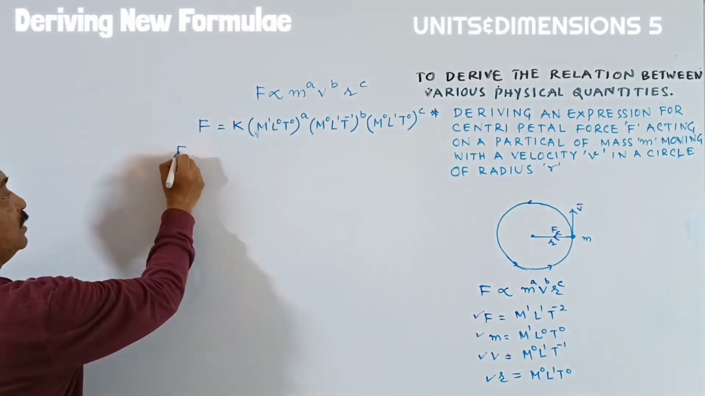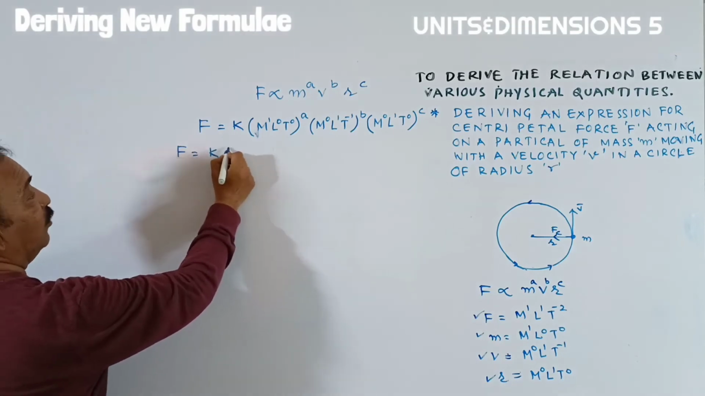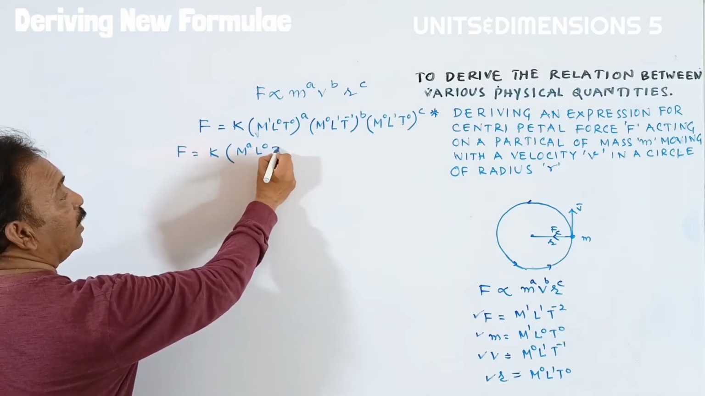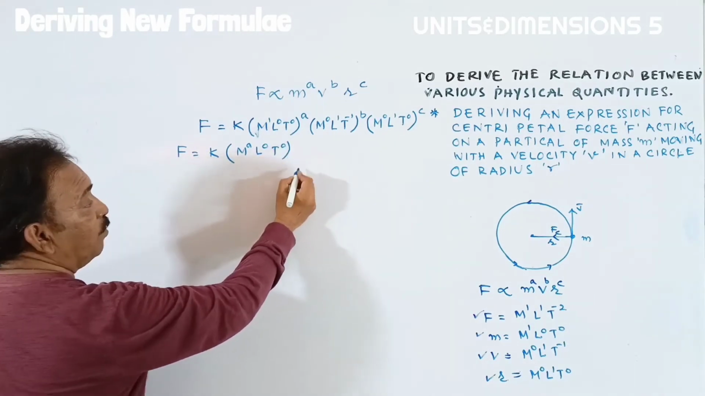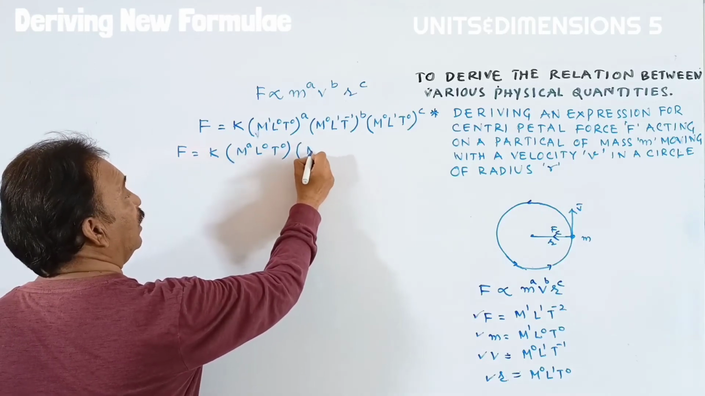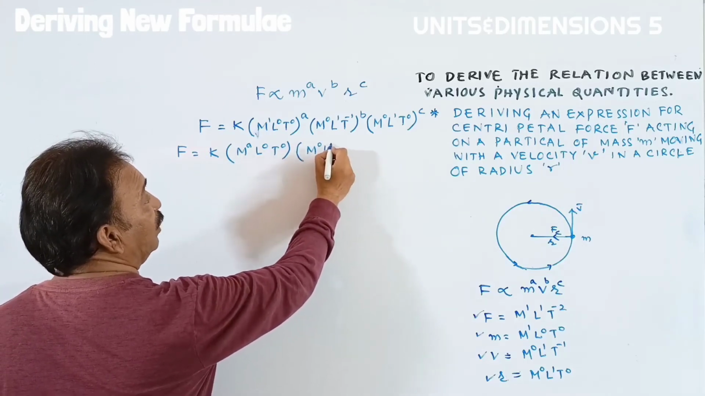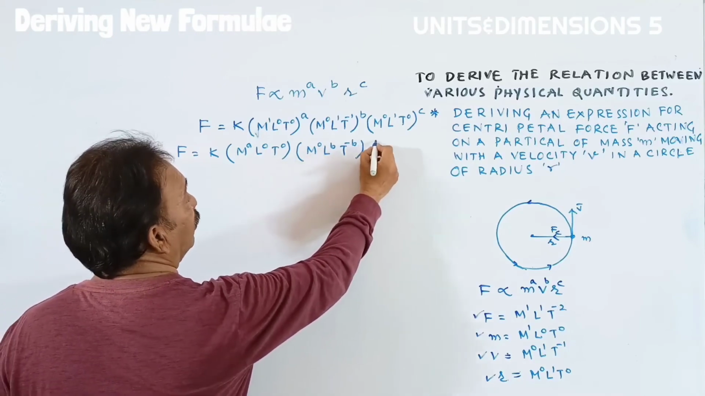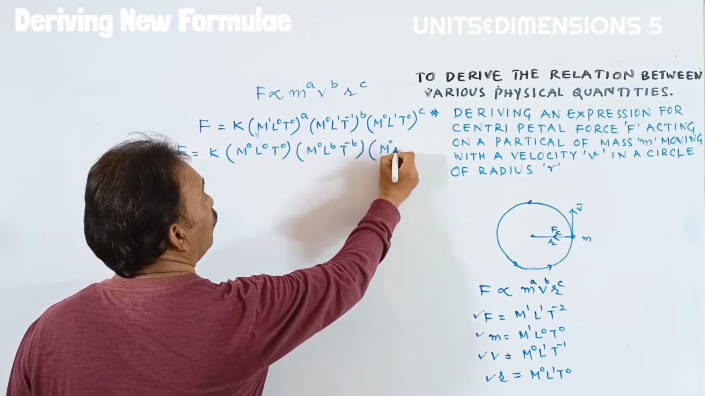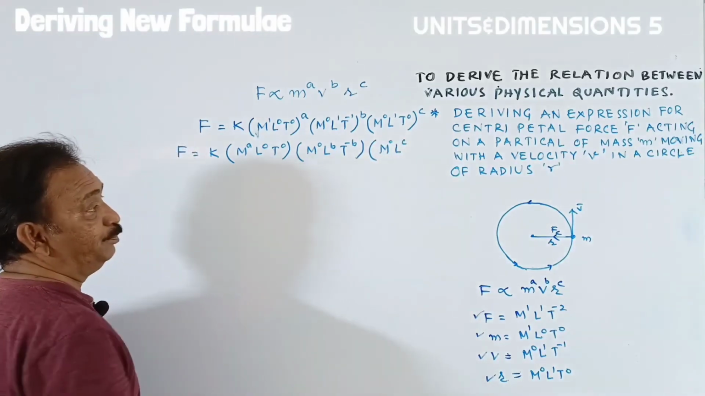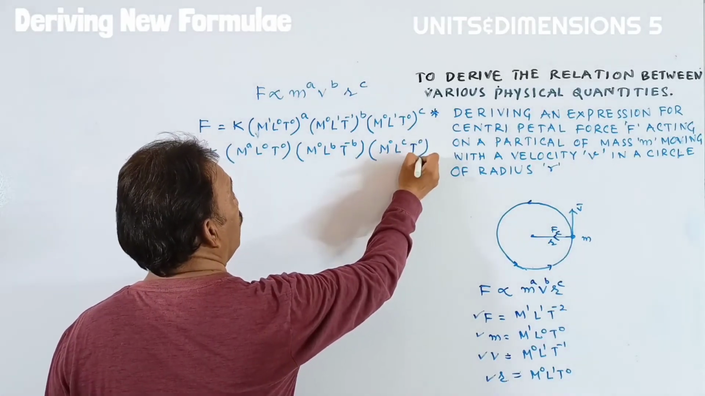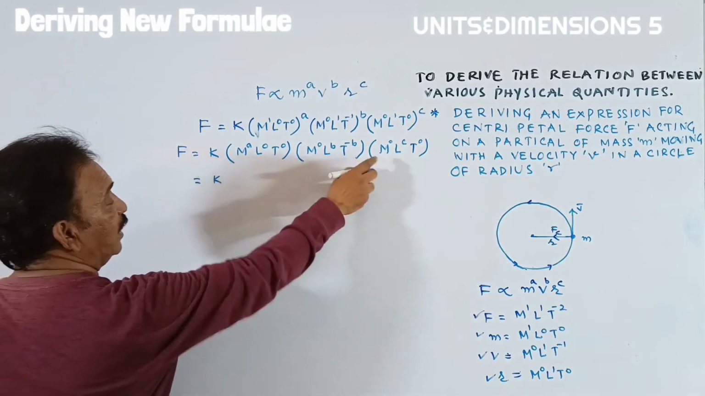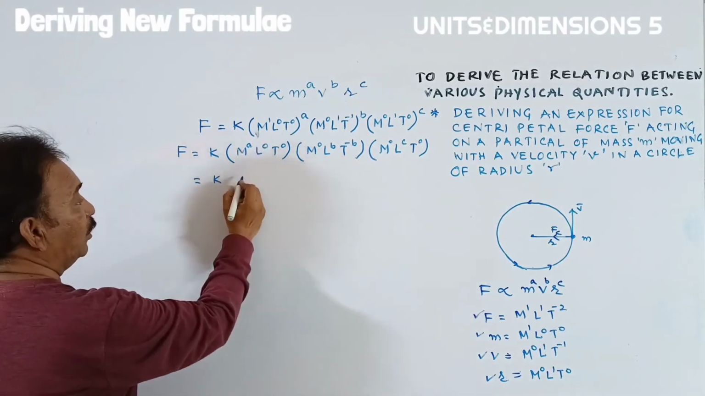Further, it can be written as F is equal to K of M to the power of A, L to the power of 0, T to the power of 0, multiplied with M to the power of 0, L to the power of B, T to the power of minus B. And third, M^0, L to the power of C, and T to the power of 0. Okay, further it can be written as K of. We are taking the same physical quantities. If the bases are same, we have to add the powers.